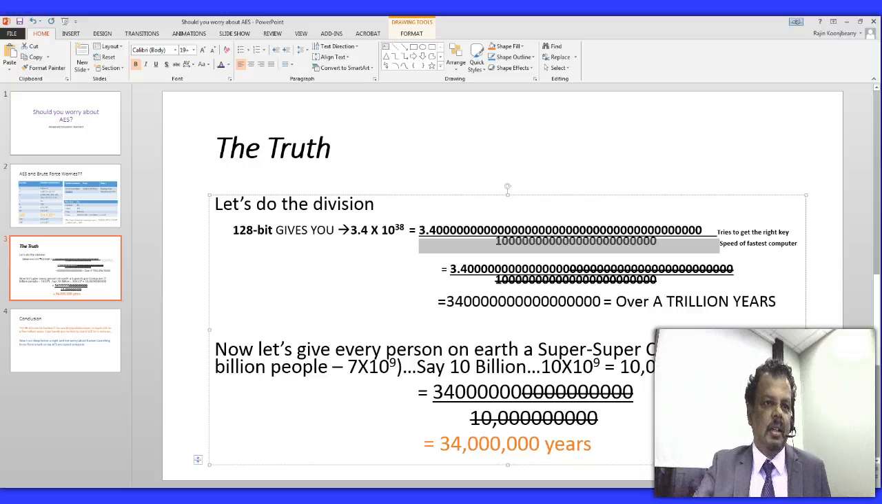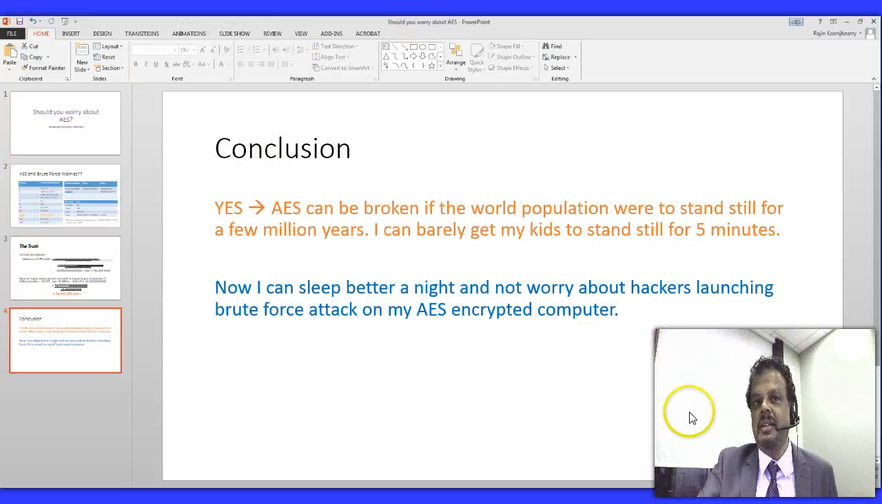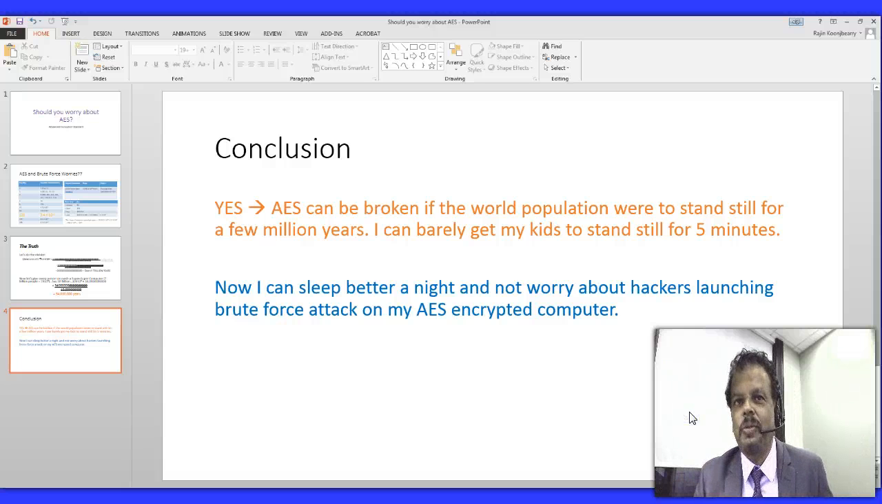I feel safe. So, let's look at a conclusion here. Yes, of course, we can use brute force on AES. But what would it take to break it, to find the right key in this huge sample size? It will take all of us, every person in the world, to stand still for 1 million years. Well, actually, a few million years. And that's impossible. Think about this for a second. It's impossible. So, are we safe? We are safe. For right now, with the current technology, we are safe.